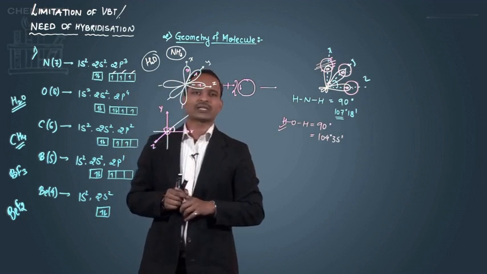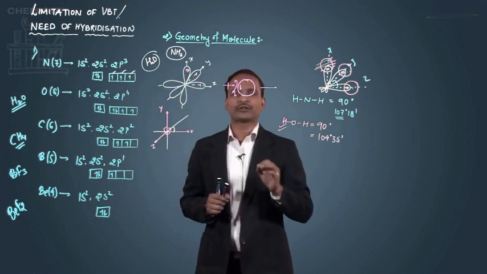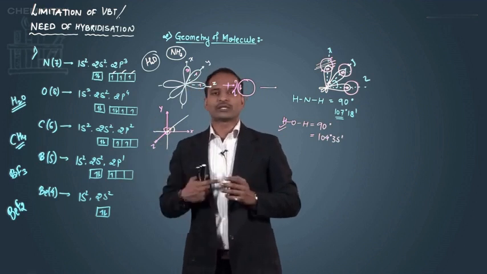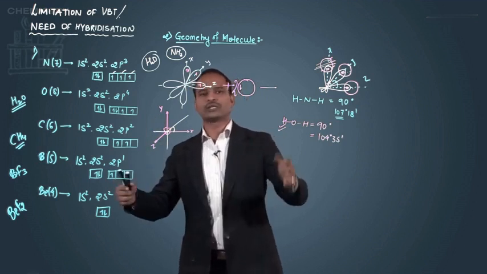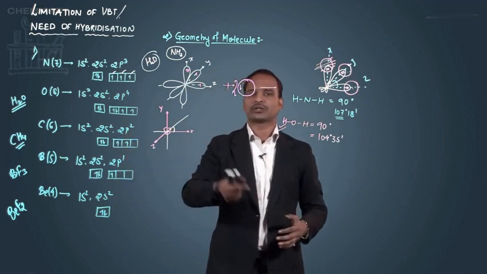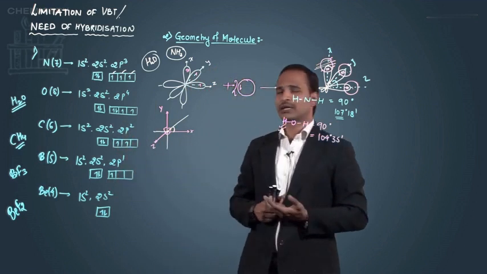So the hybridization concept comes into the picture only after the limitation of the valence bond theory. If I'm asking what is the need of hybridization, then these are the two reasons: in certain cases, in these two cases, the valence bond theory fails. That's why we require this hybridization concept.